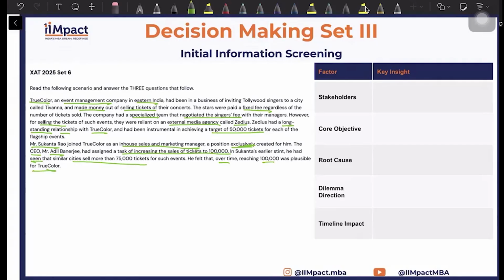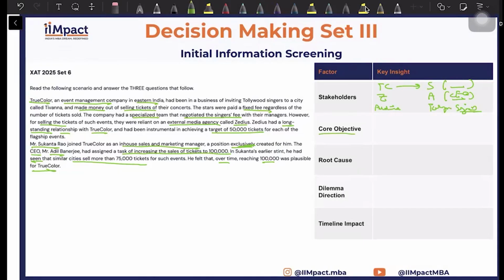So who are the stakeholders? You have True Color and ZDS. Okay, you have your general audience also, who will be purchasing the tickets. Within True Color, you will have Sukanta Rao, your in-house marketing manager, and you will have Adil, who will be your CEO. And apart from this, you also have the Tollywood singers. However, they were mentioned once and nothing special was talked about them. So we can just put that at the end.